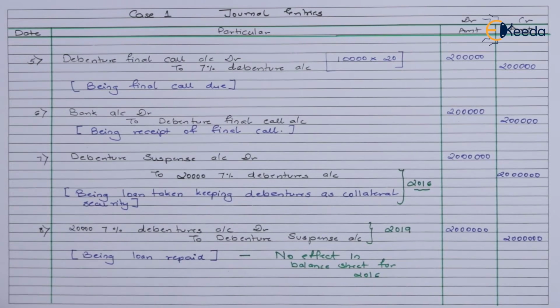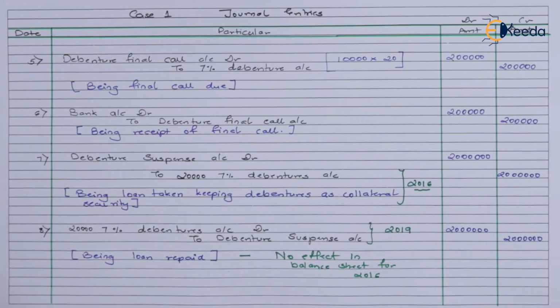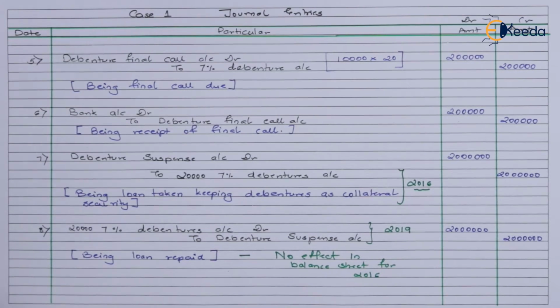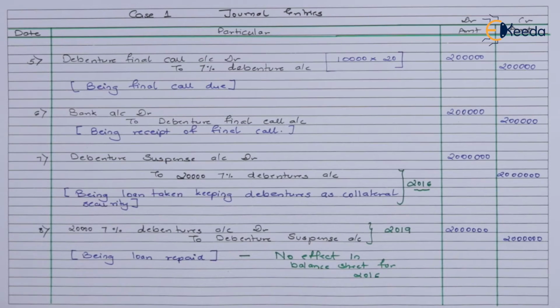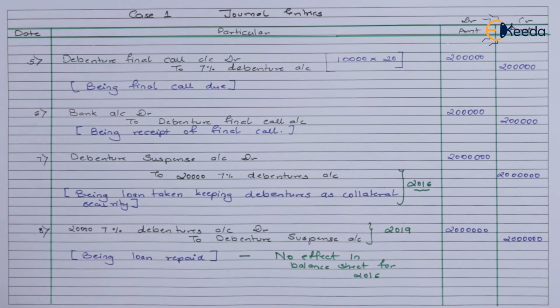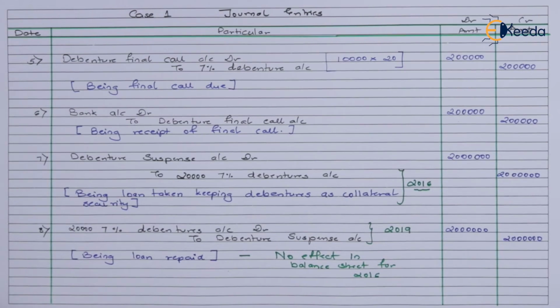Now, I've mentioned one detail there, that is no effect for the balance sheet in the year 2016, because if you pass the effect of this specific entry in the balance sheet for the year 2016, that will be incorrect, because this entry has been passed in the year 2019. So this is just an optional entry for your reference that we have given. The effect will be seen in 2019 balance sheet. But right now the balance sheet that we are preparing refers to only 2016. So let's figure out how exactly we are able to justify all these details mentioned here.